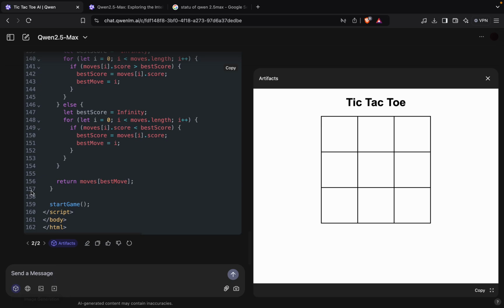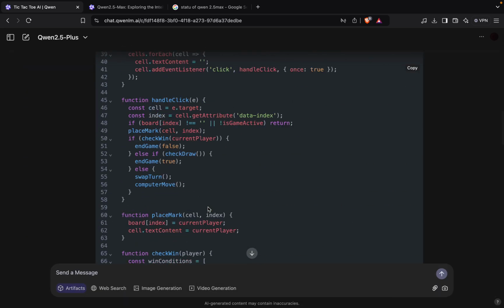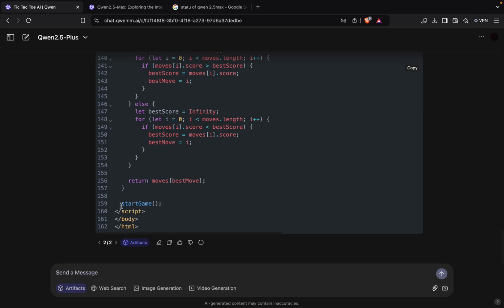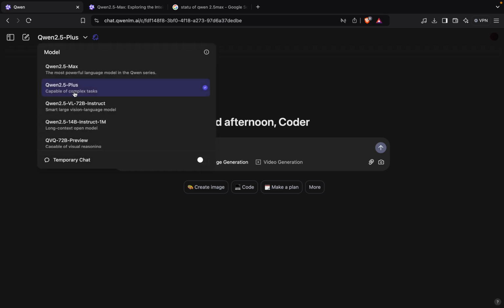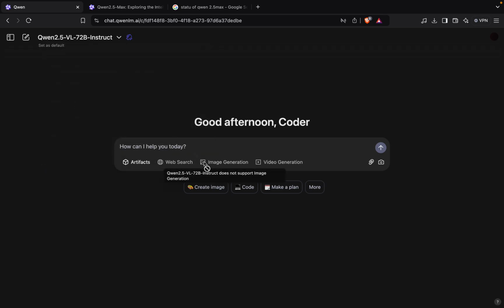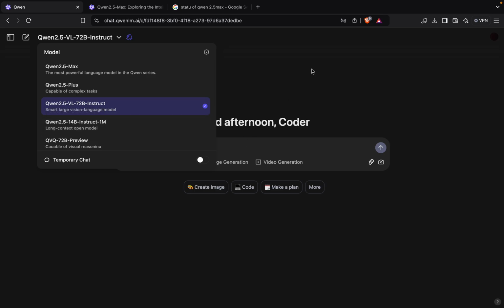You can generate an image also. Okay, so it depends on the different model. Like whenever you go on Plus, now you have to close this thing. Okay, so artifacts are only for here. So you have to create a new chat, and for Plus, then you can use this model. In this, image generation is not there. For different models, you can do different things.